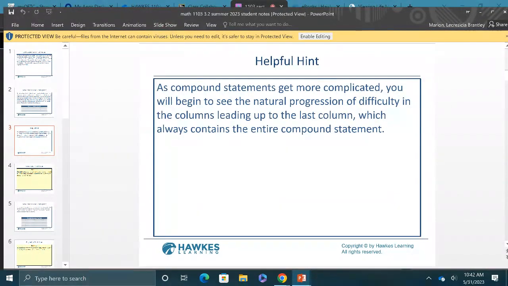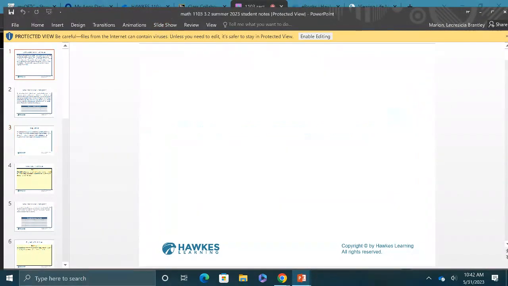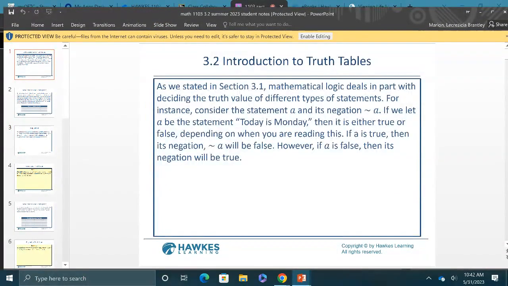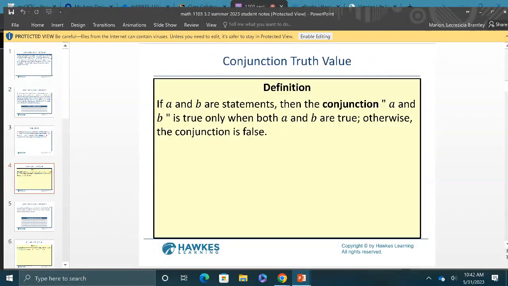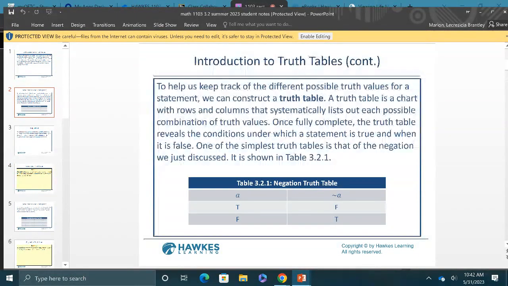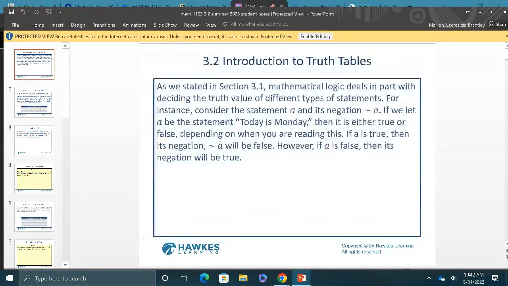Let's see. It didn't want to load this slide in the beginning for some reason. I don't know why it did. And I really need to write on it. I may have to do it from this. Let's see if this will work. Okay, it will. We'll do it this way.